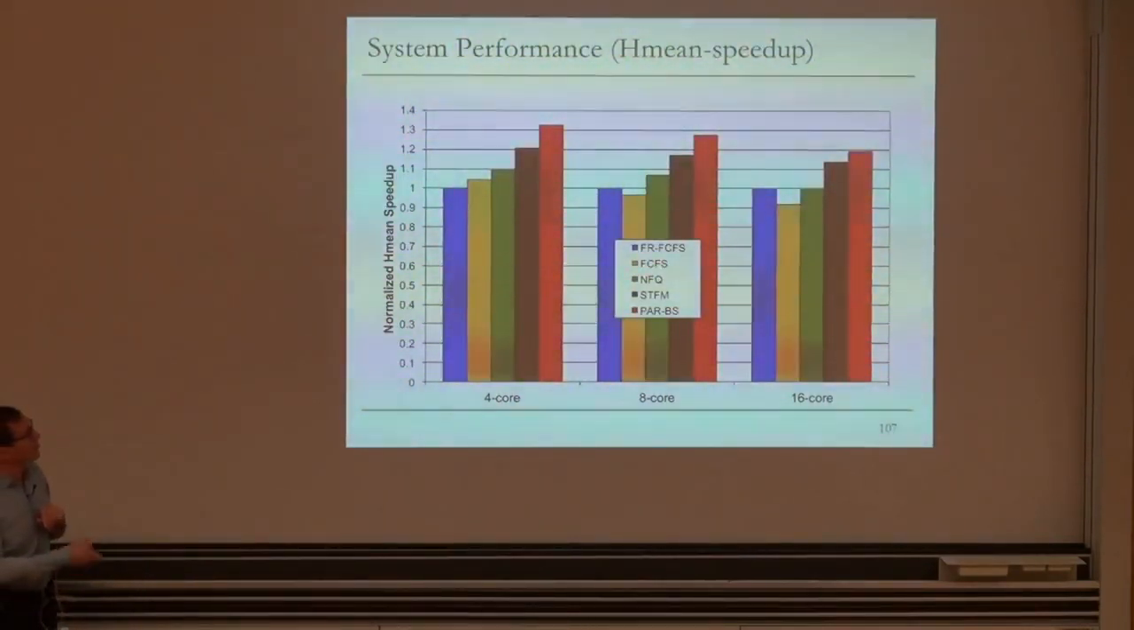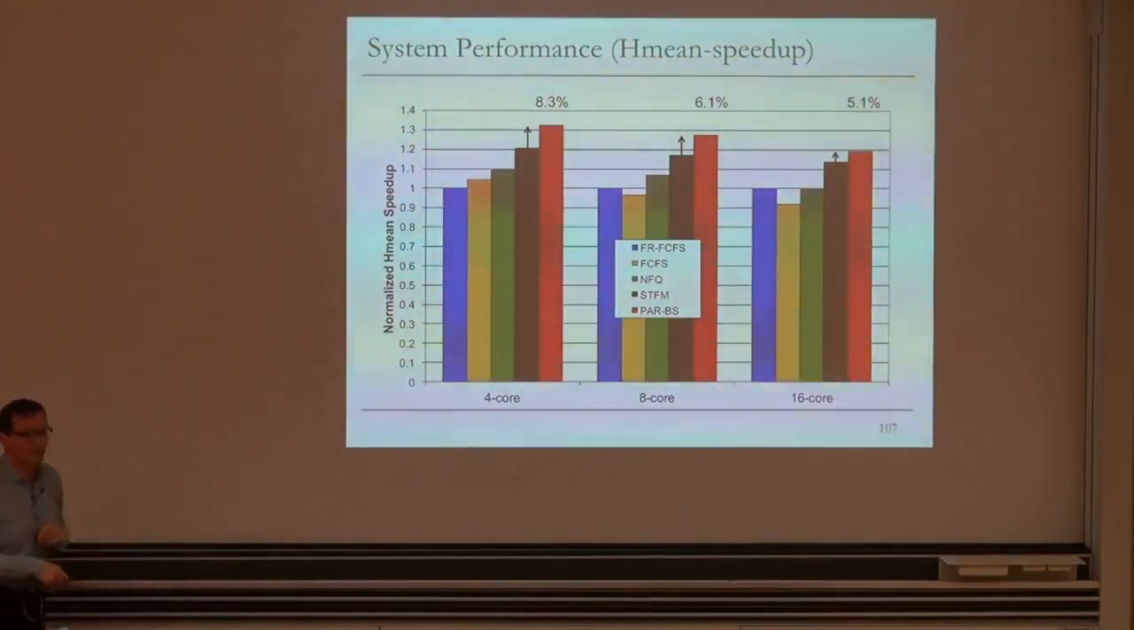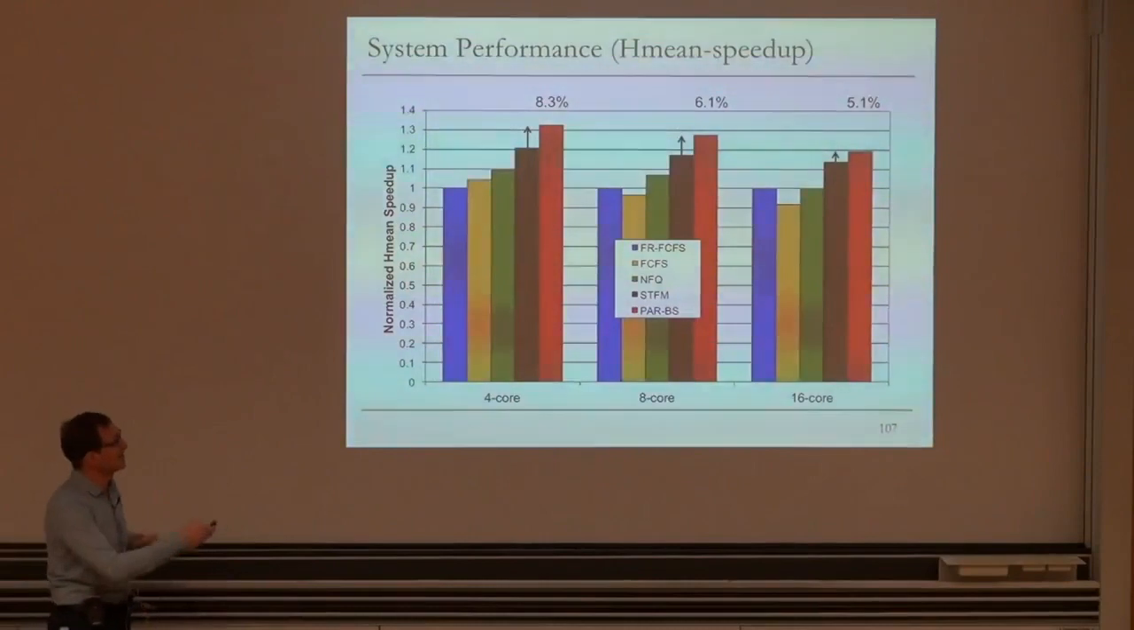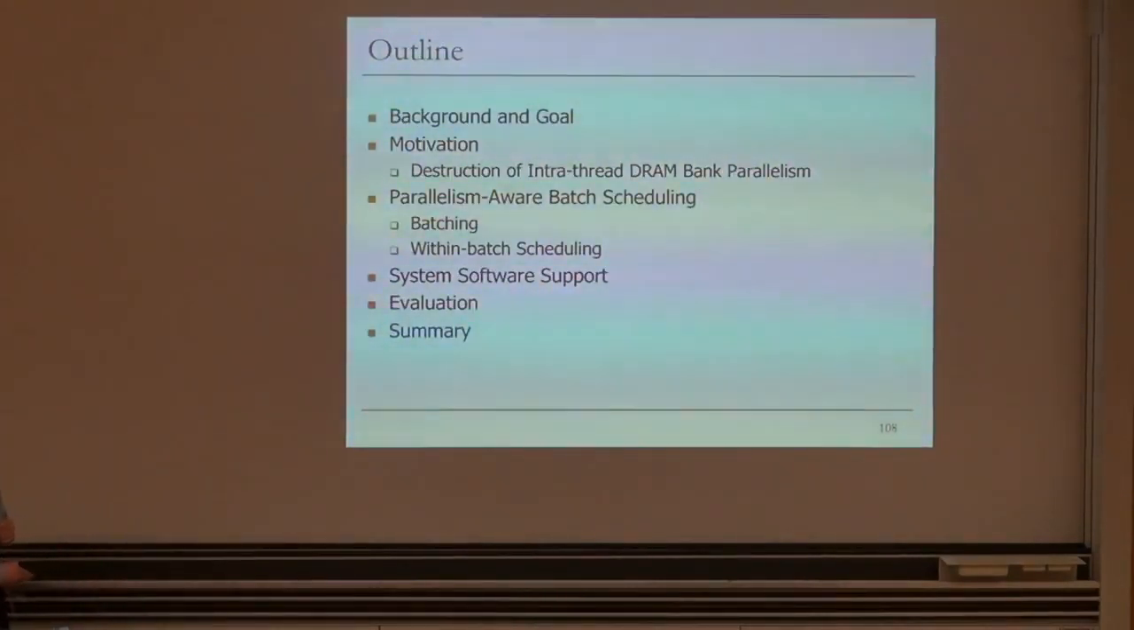So system performance also improves. This is one metric, harmonic mean speedup. Basically, compared to the best previous scheduler, this is the system performance improvement we get. It's about 8% to 5%. Of course, this is very much workload dependent, and the workloads are very different when you look at 16-core systems and 4-core systems. And also, this is a more bandwidth-limited scenario. So if you actually add more channels, we see more benefits over here. Okay, so that's it basically.